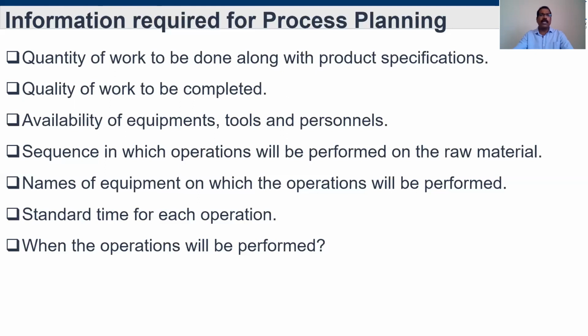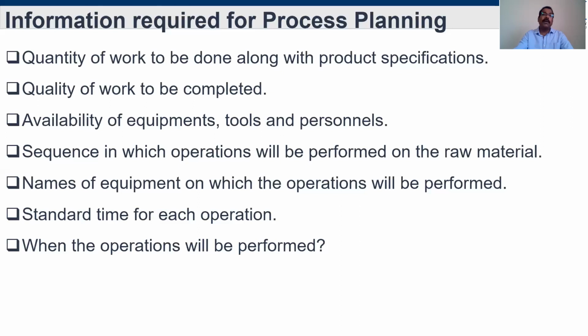How is it related to process planning? According to the tolerance requirement only, we are going to select particular tools and a particular cutting speed. Feed rate, coolant, everything depends on the quality. For example, if we are not using the proper coolant, or the proper tool, or the optimal cutting speed, we are not going to achieve the quality of the product, right? If we simply give more depth of cut, the surface finish won't be good. So quality of work is very important. It will decide the parameters of how we are going to manufacture, right?